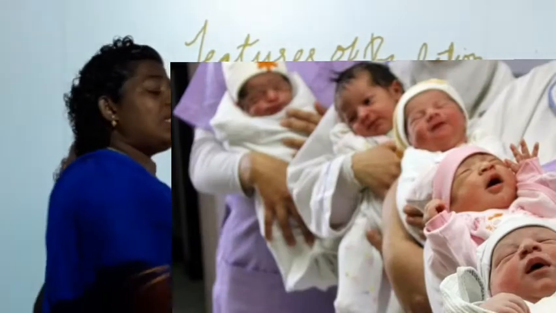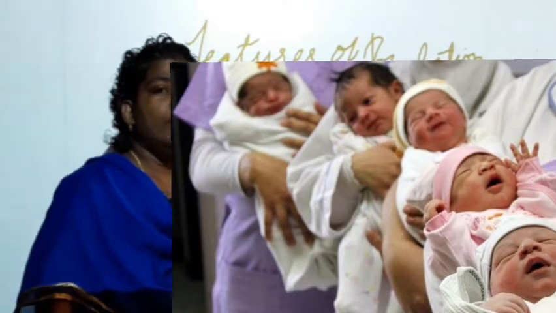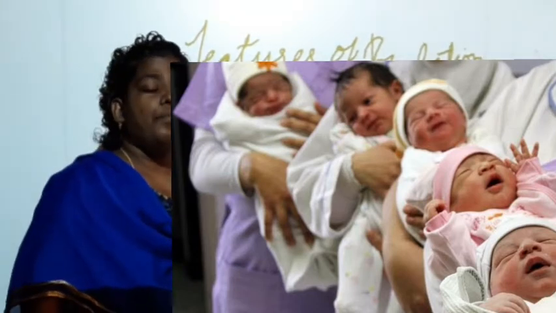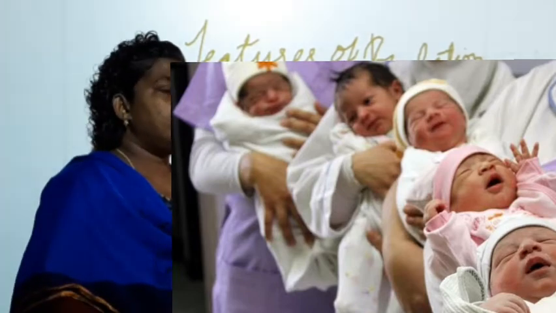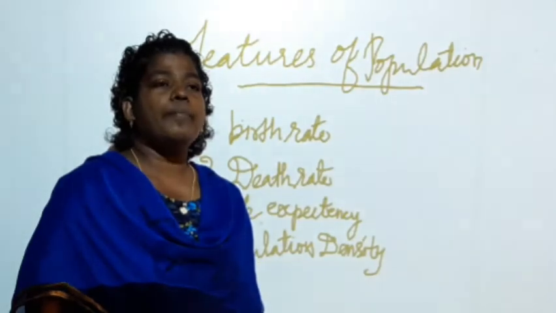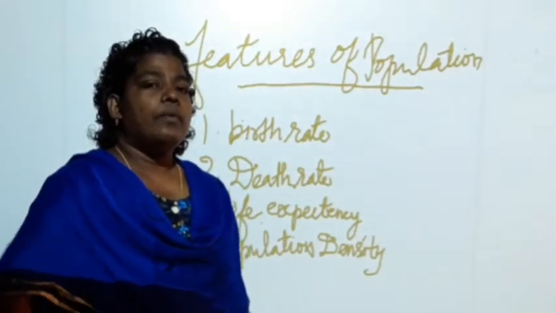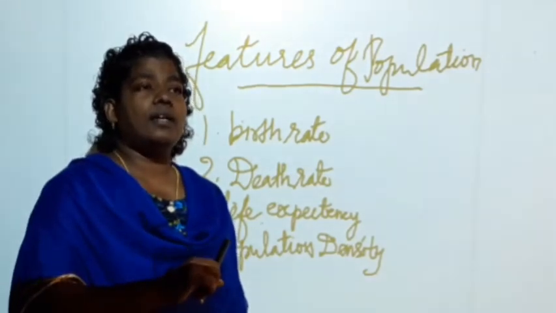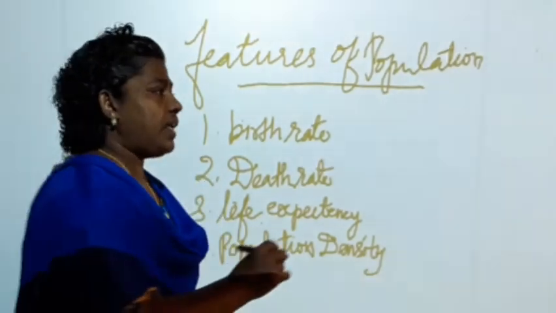What is birth rate? Birth rate is the ratio between the births and the people. How do we calculate it, or what is the formula for the birth rate?